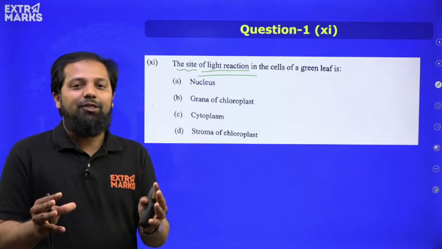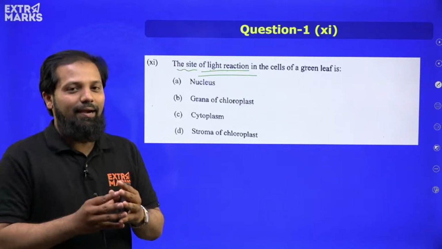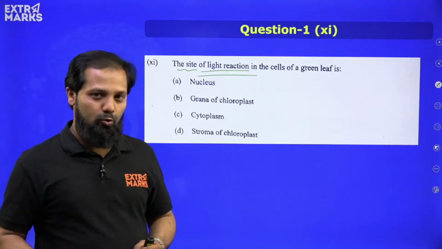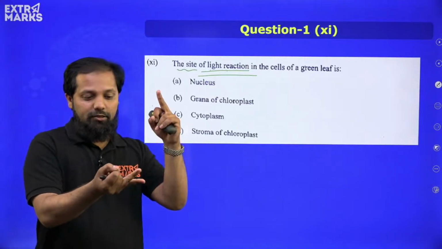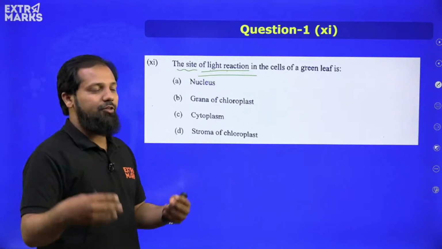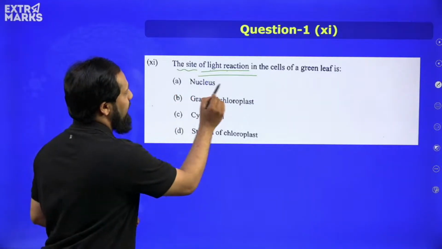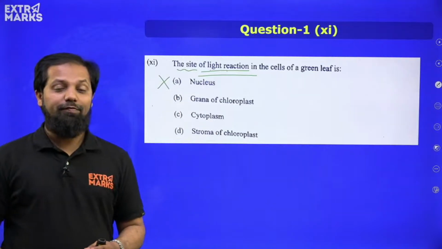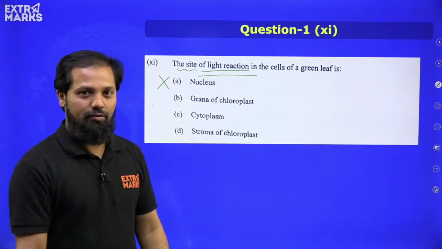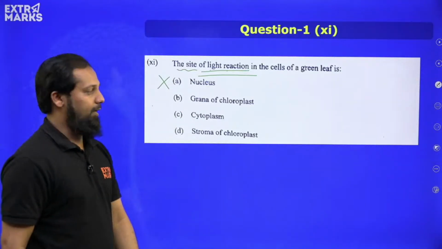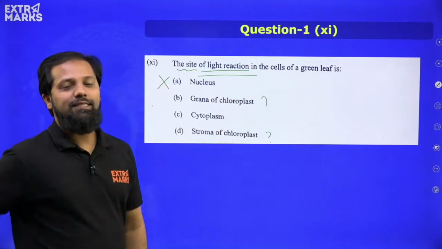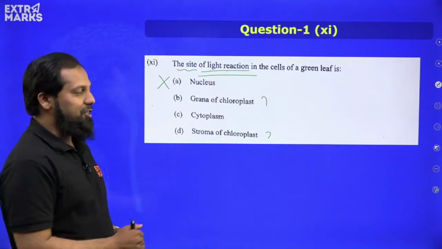We all know light reaction contains the first two events, and those reactions actually take place in one of the parts of the chloroplast. So is it stroma, is it granum, is it the outer membrane, or is it the inner membrane? So we have four things here. Now when you look at it, nucleus, again the answer is no, because we haven't discussed the nucleus and its role in photosynthesis here, right? So obviously that option is incorrect. Is it grana or is it stroma?